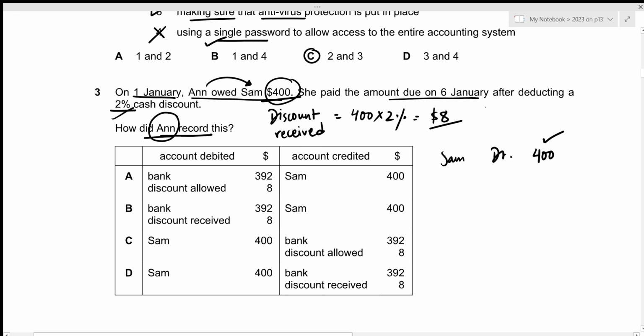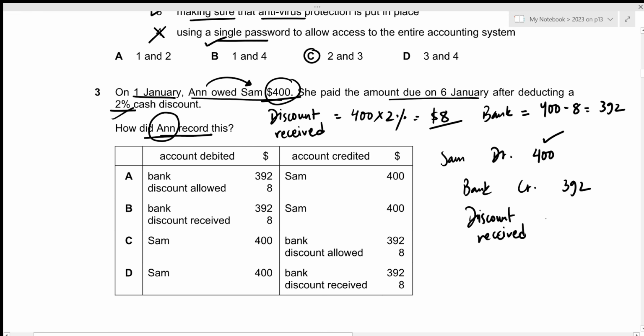So 8 will be our discount received, which means that the amount that was actually paid through check will be the difference. So 400 minus 8, which results in 392. So the credit entry will be bank with the amount of 392 and the discount received with the amount of 8. So that the debit side as well as the credit side total will be 400. So this is the correct answer we're looking for, which is given by option D.